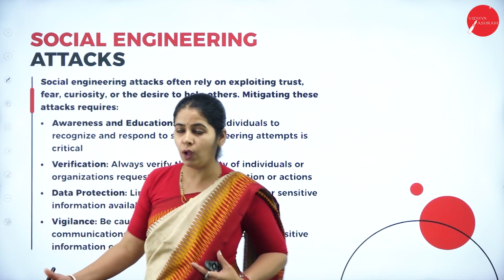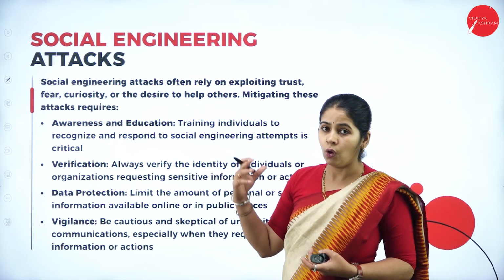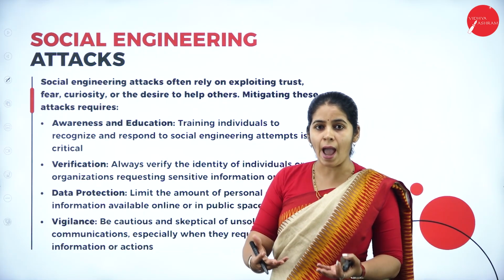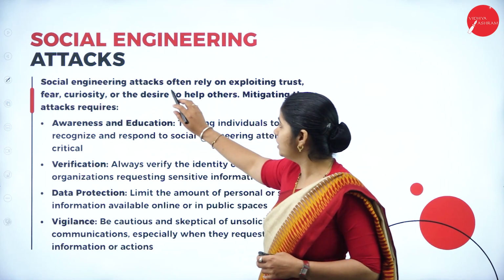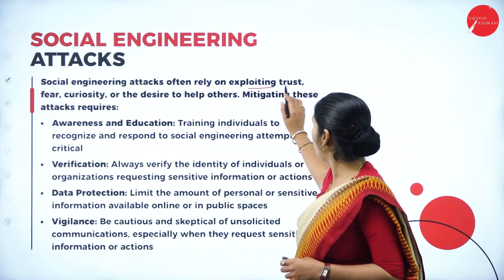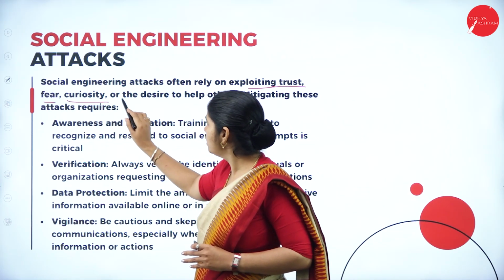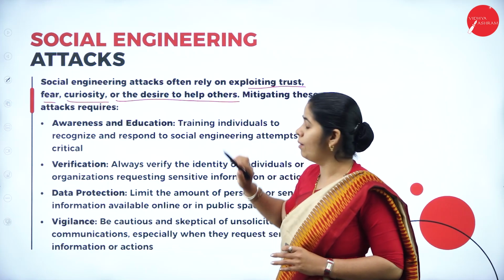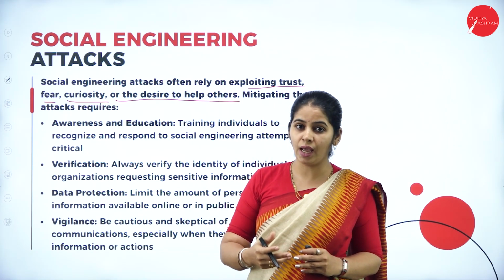Apart from watering hole attack, we have still more different types of social engineering attack. What is the hacker getting out of this? Social engineering attacks often rely on exploiting trust, fear, curiosity, or the desire to help others.